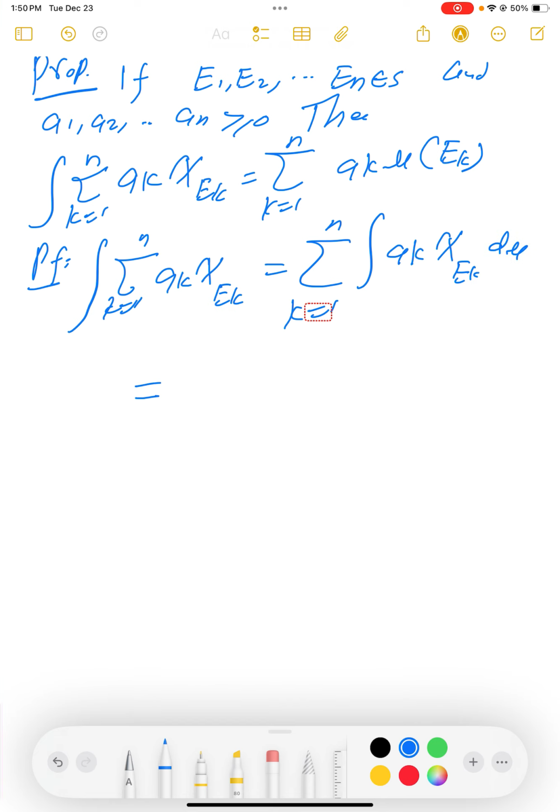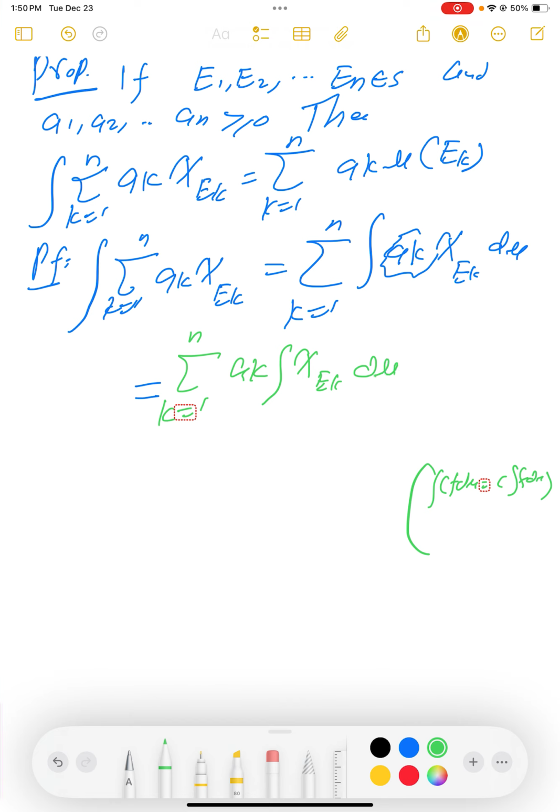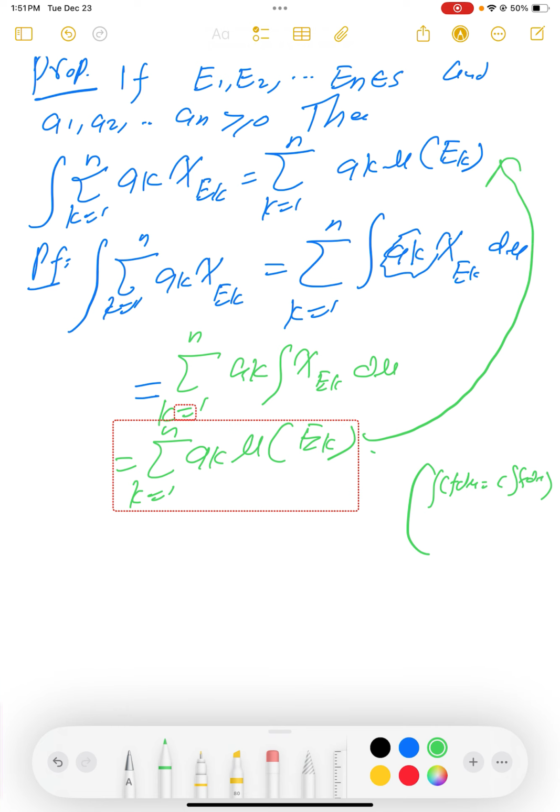But now since we know that the integral of c f d mu equals c times the integral of f d mu, by this fact this is the sum for k equal to 1 up to n of ak times the integral of the characteristic function of Ek d mu. Now, what is the integral of the characteristic function? It is the measure of Ek, and hence we proved it. Done.